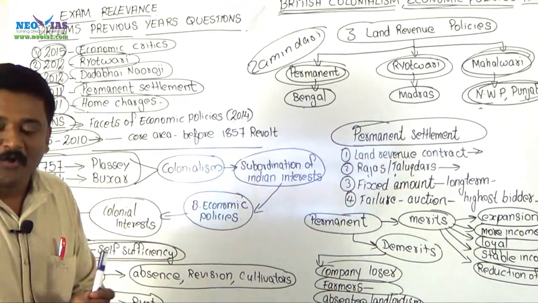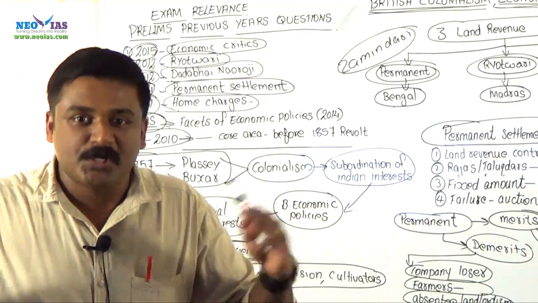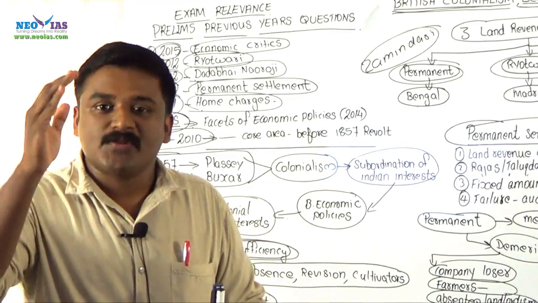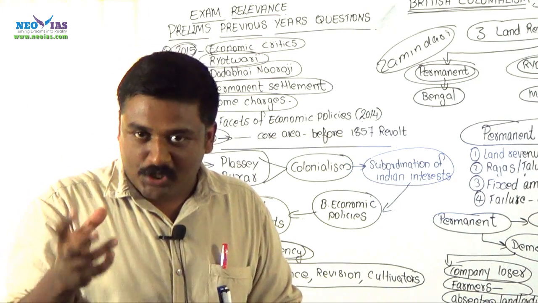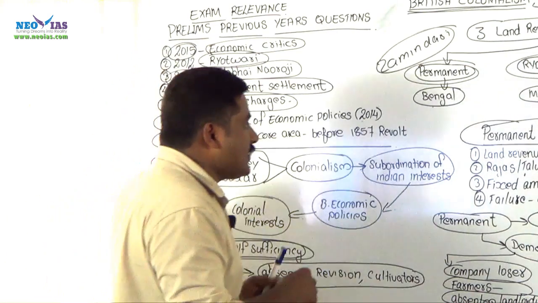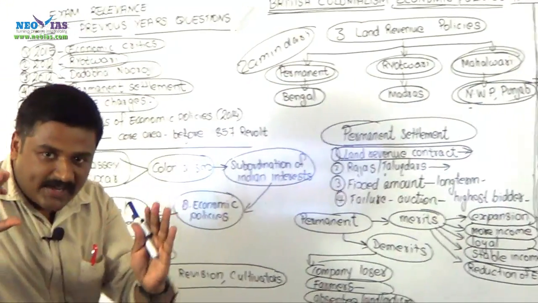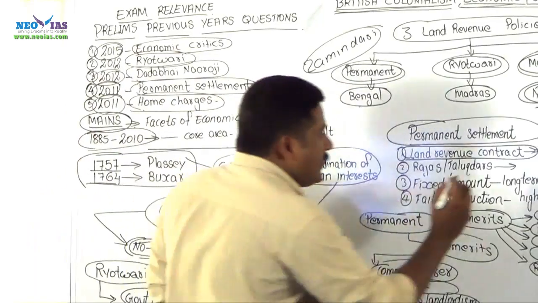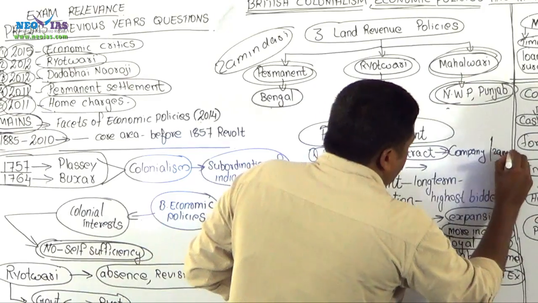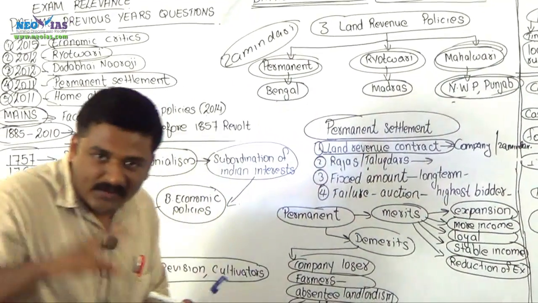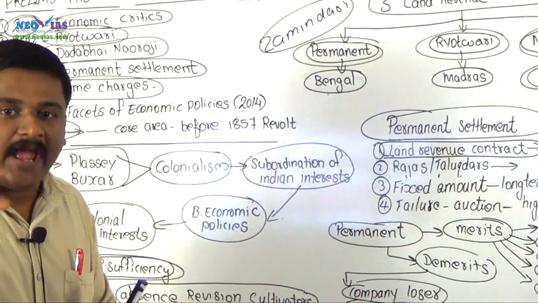This is very important. UPSC regularly asks questions from these different land revenue policies of the British in our prelims examination. So, always have the core ideas related to permanent settlement, its features, its provisions, its merits, demerits. Now, permanent settlement means it is a land revenue contract. Basically, it is a land revenue contract between the company and the zamindar. This is basically a land revenue contract signed between the company and the zamindar.